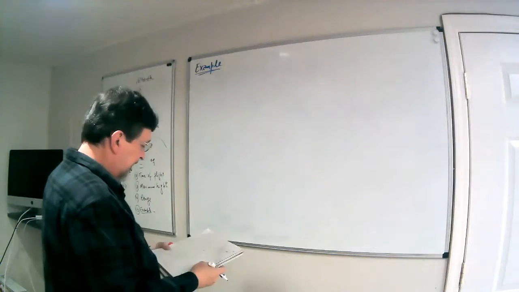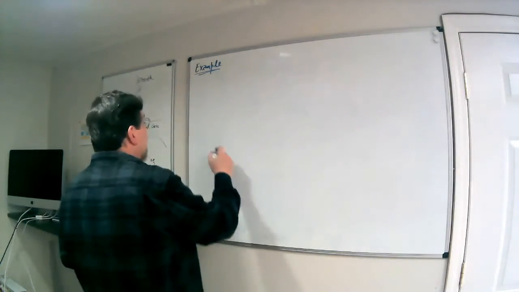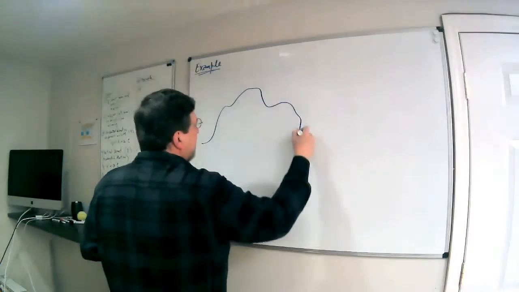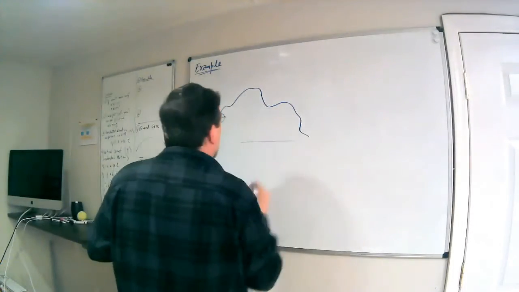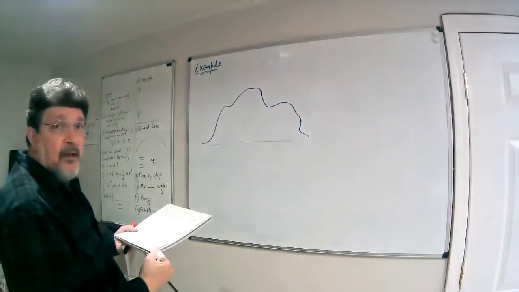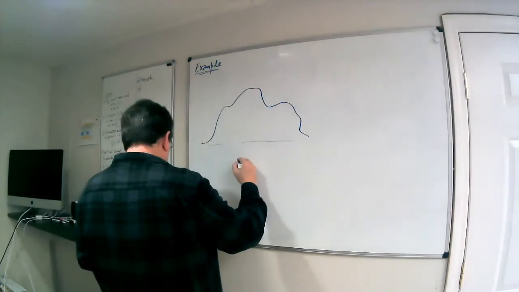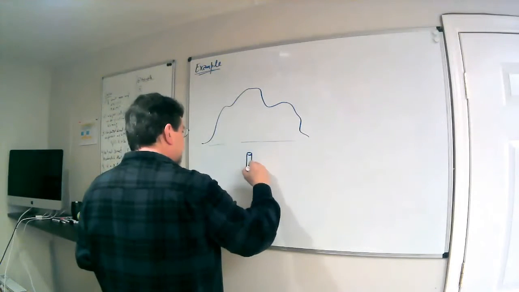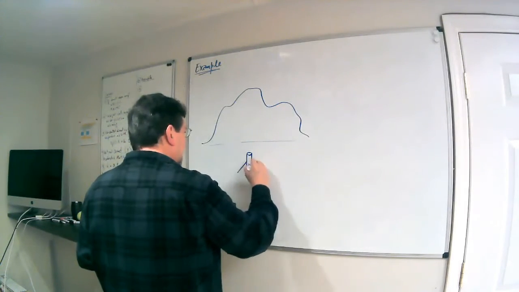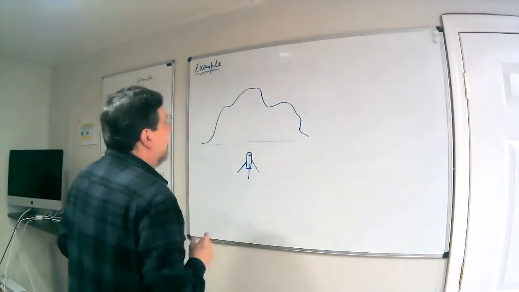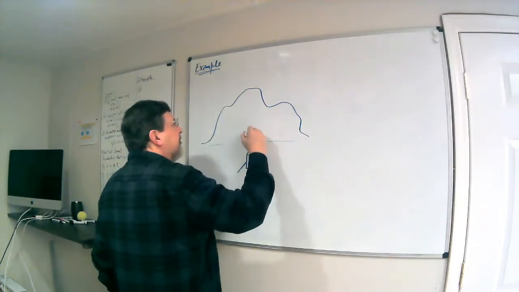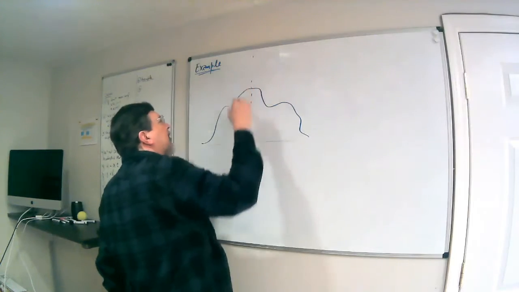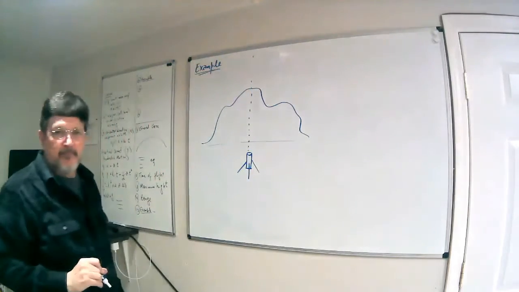Maybe I could use here my drawing, right? So you have this mountain. It's a high mountain. Okay. And on this side of the mountain, you have a guy with a mortar. So a mortar is here. And this guy is going to throw a projectile over the mountain in order to hit something on the other side of the mountain. Right?